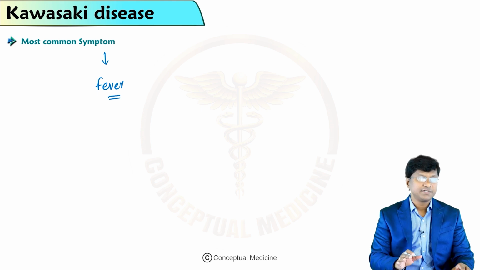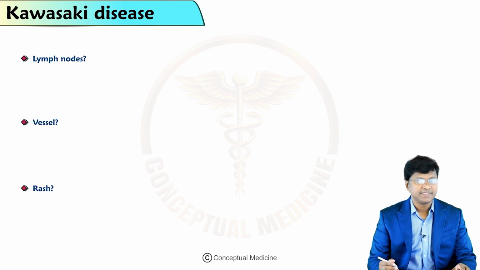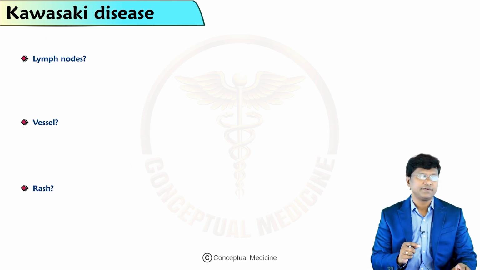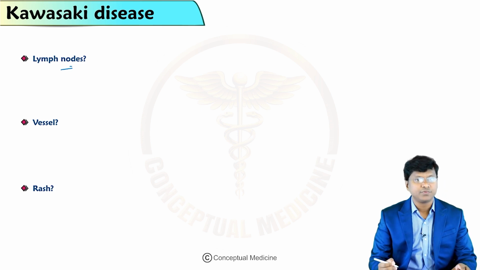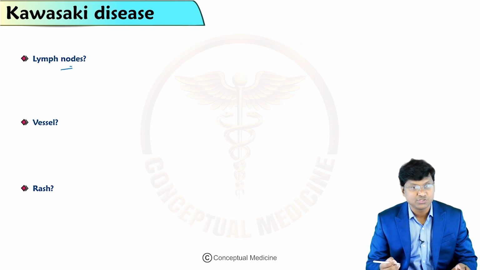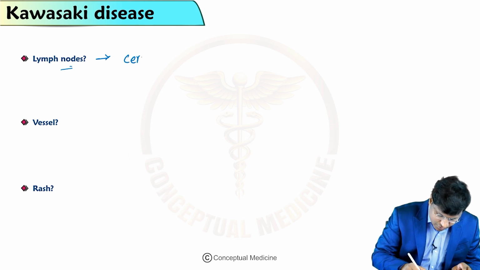So fever is the most important constitutional symptom. Another name for Kawasaki disease is mucocutaneous lymph node syndrome. Now let me discuss which lymph node is involved and what happens to its size. The individual will develop cervical lymphadenopathy.